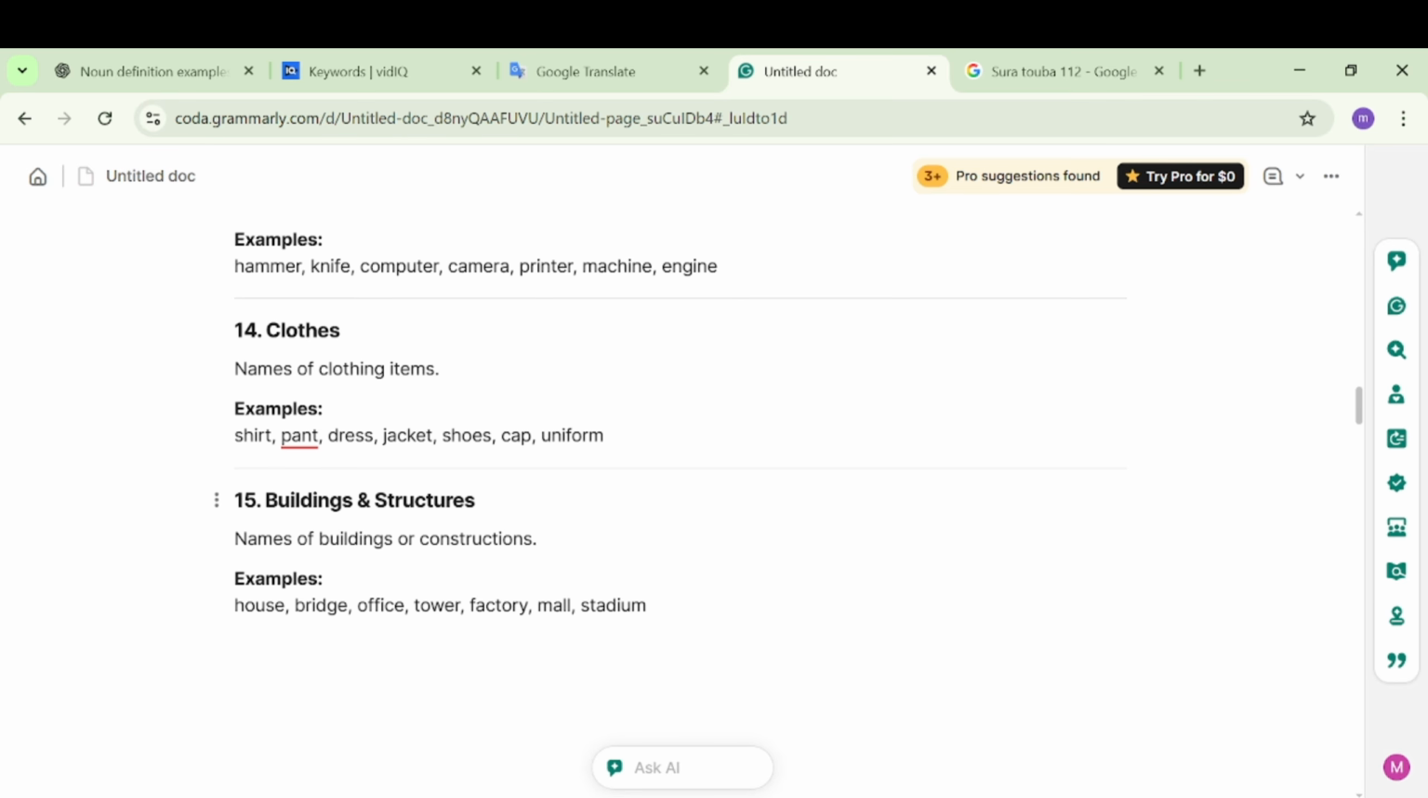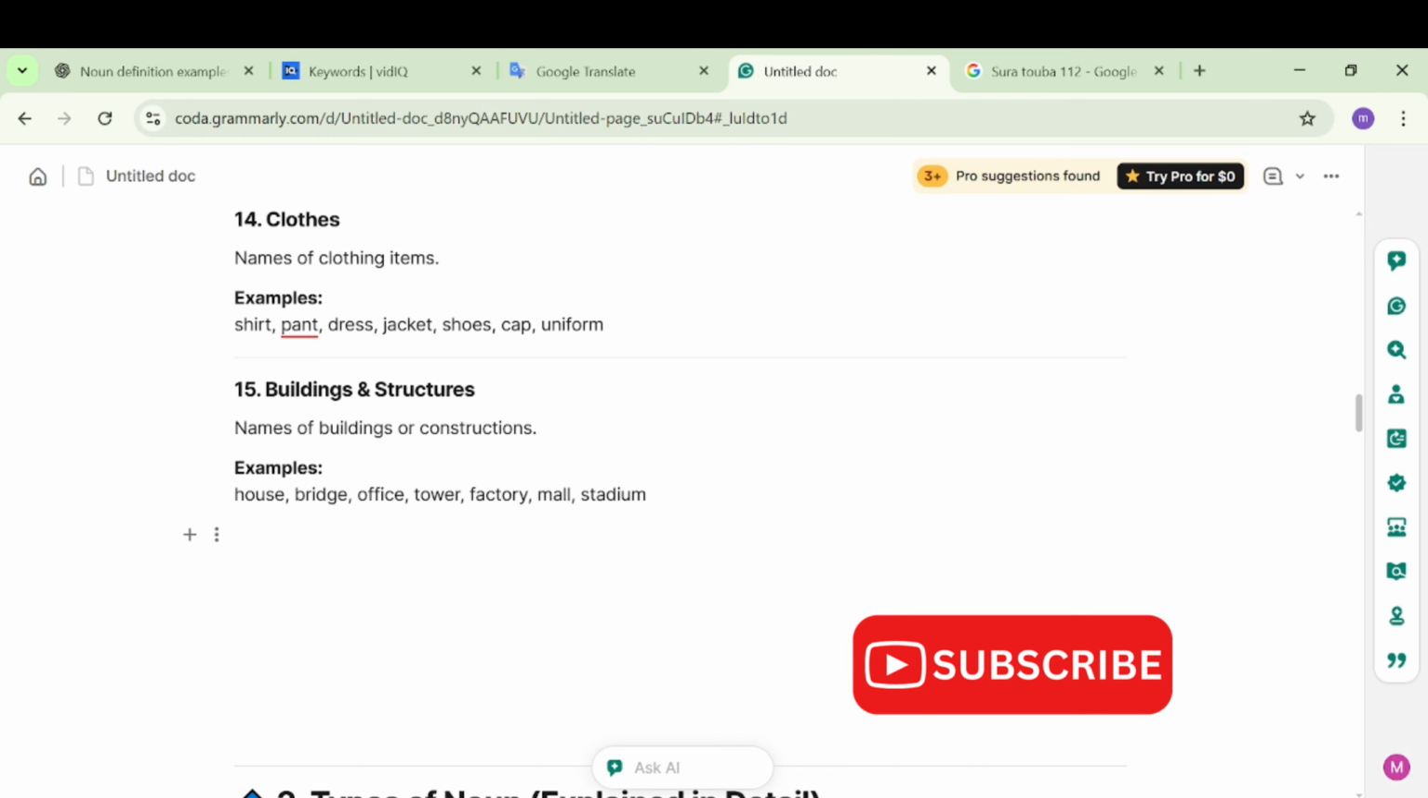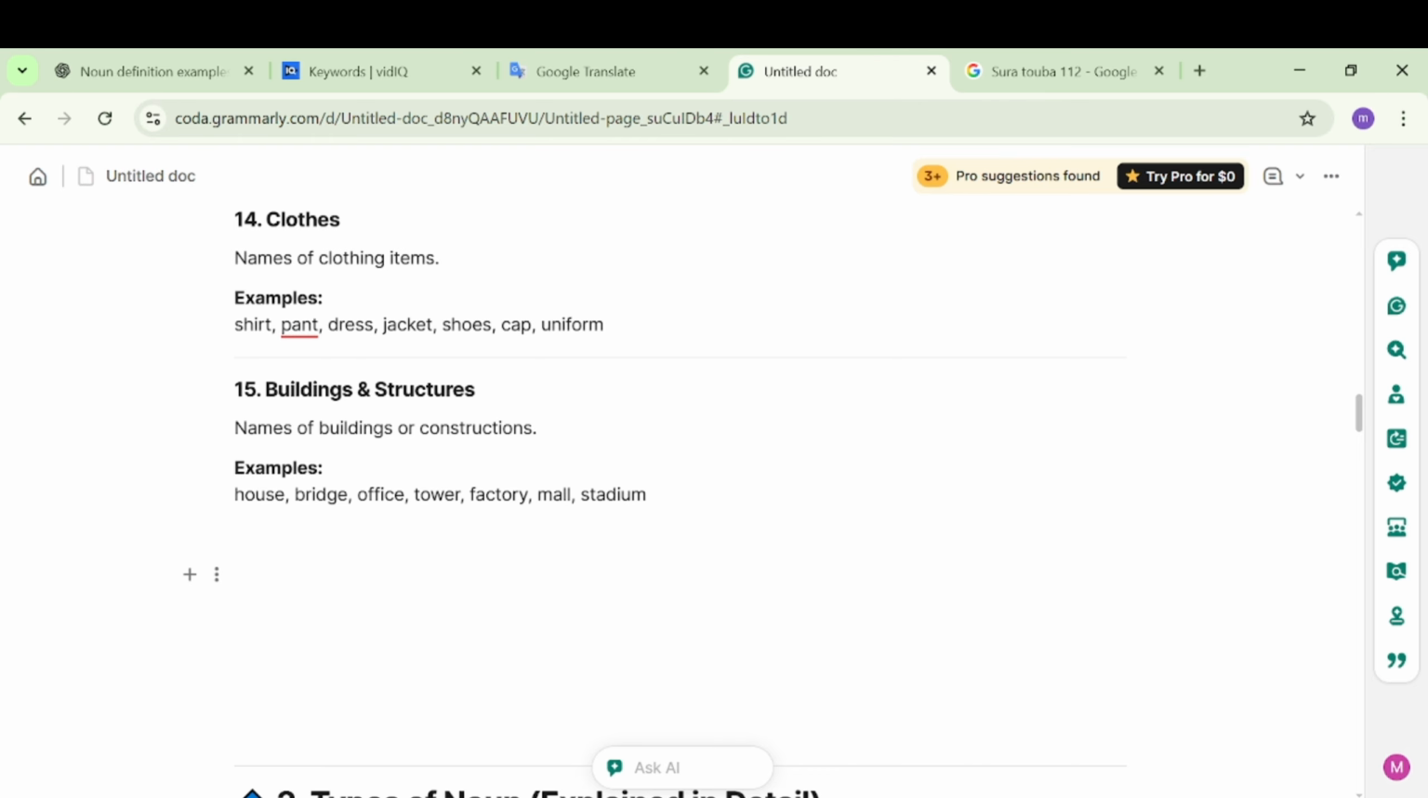Name of any cloth can be a noun. Examples: shirt, pant, dress, jacket, shoes, cap, uniform. Then buildings and structures. Names of buildings or constructions are nouns like house, bridge, office, tower, factory, etc.